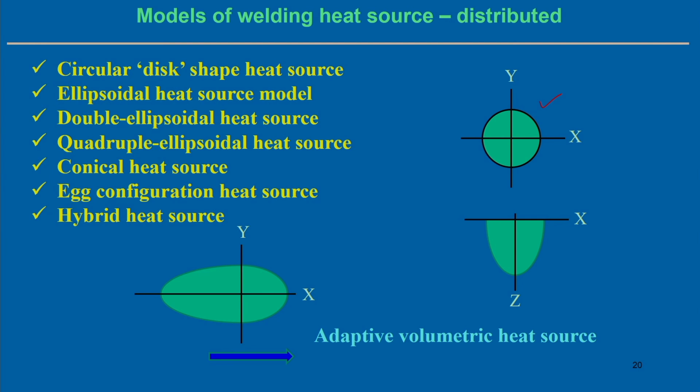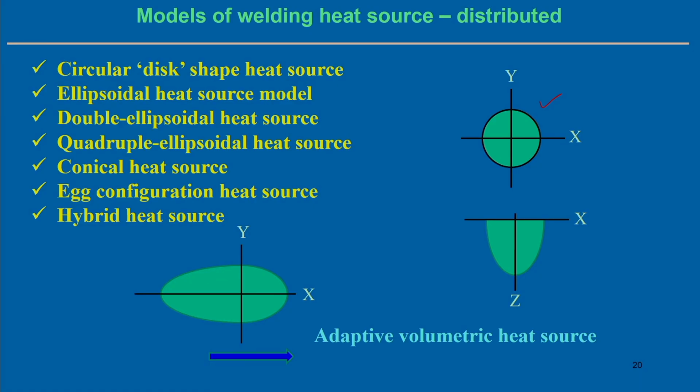So the distribution happens over the volume, and the heat flux density normally follows a Gaussian distribution, but it is not necessary every time to follow the Gaussian distribution of the heat flux intensity. The distribution may follow other equations also. We will show what way the volumetric heat source model changes if the distribution changes.